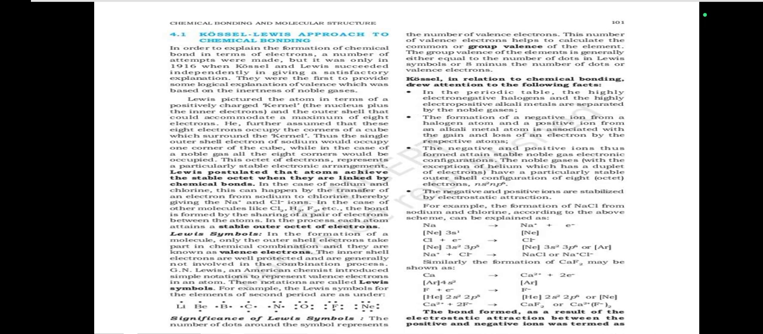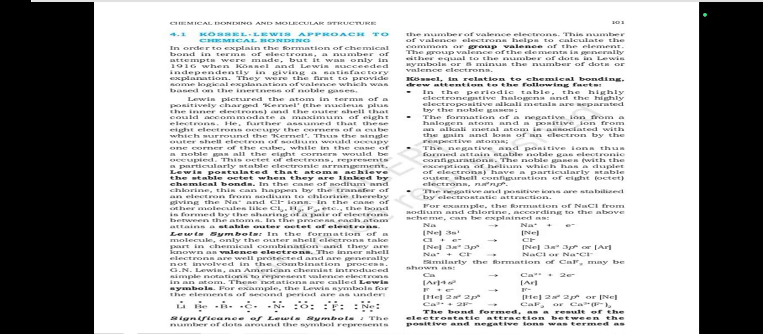For example, the formation of NaCl, sodium chloride, from sodium and chlorine, according to the above scheme, can be explained as: Na gives Na+ plus e-, that is, neon 3s1 becomes neon; and Cl plus e- gives Cl-, neon 3s2 3p5 becomes neon 3s2 3p6, or argon.